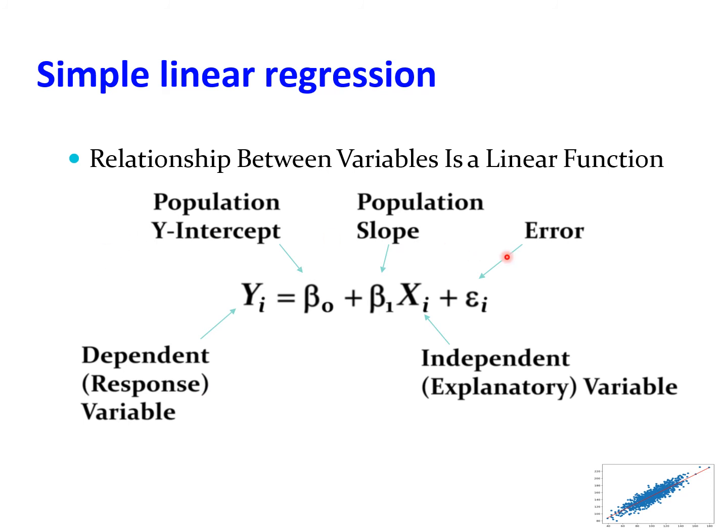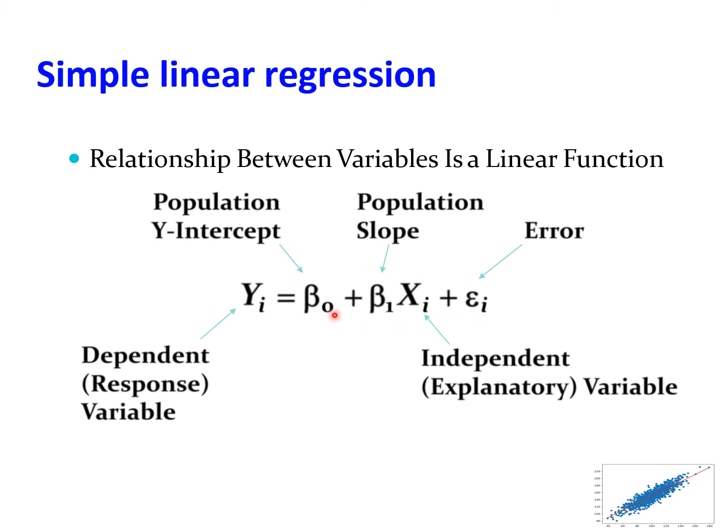This is the notation and explanation regarding the different variables. The relationship between variables x and y is a linear relationship, so it can be formatted in the slope intercept form, y is equal to a plus bx. So here yi is equal to beta 0 plus beta 1 xi plus epsilon i.